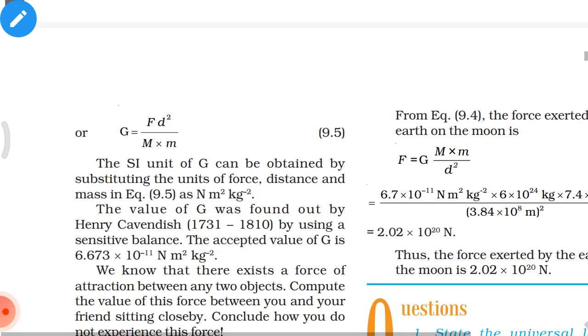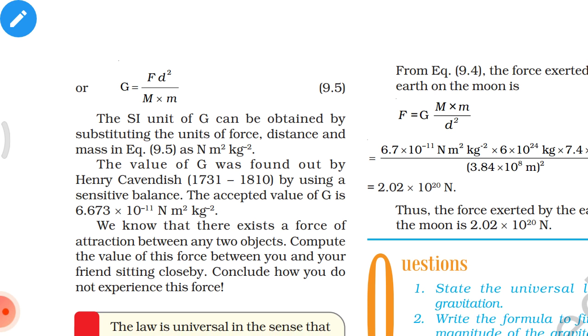The value of G was found out by Henry Cavendish by using a sensitive balance. The accepted value of G is 6.673 into 10 to the power of minus 11 Newton meter squared per kilogram squared.